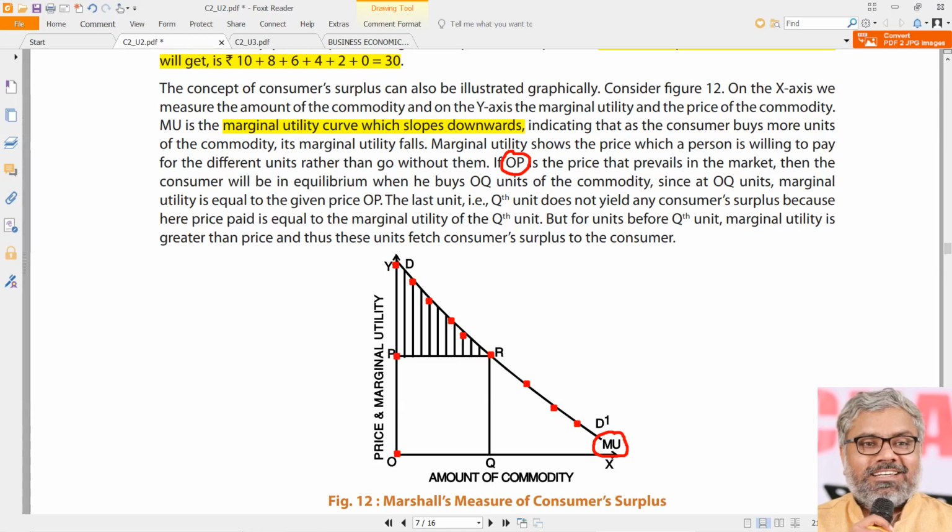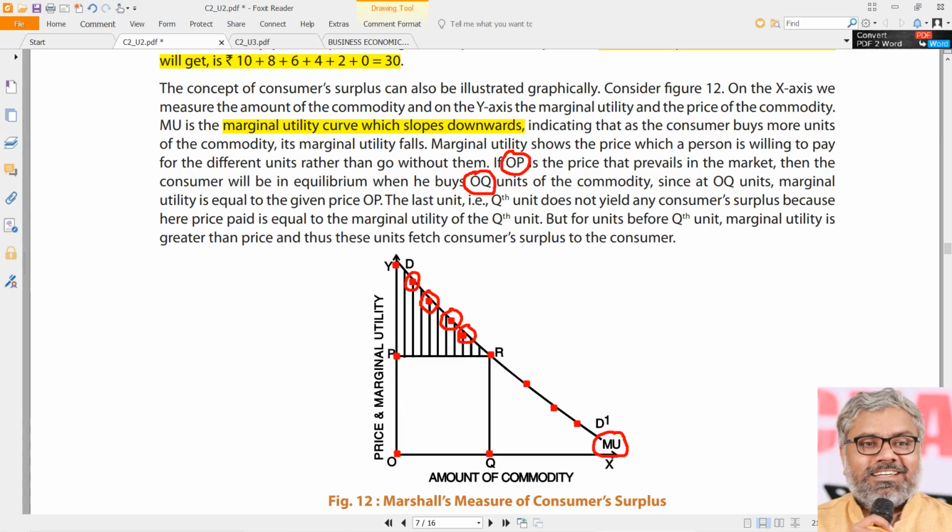But when he has consumed this much quantity, the price was high and marginal utility was also very high. Same way, when he consumed this much, the marginal utility was higher than price. When he consumed this much, again the marginal utility was higher than price. Till what time? Till he consumed this much. So what can be considered the equilibrium quantity? How many units of the commodity will he buy? We can say that will be OQ units. So OQ units is the quantity that he will purchase. That is his equilibrium point R.